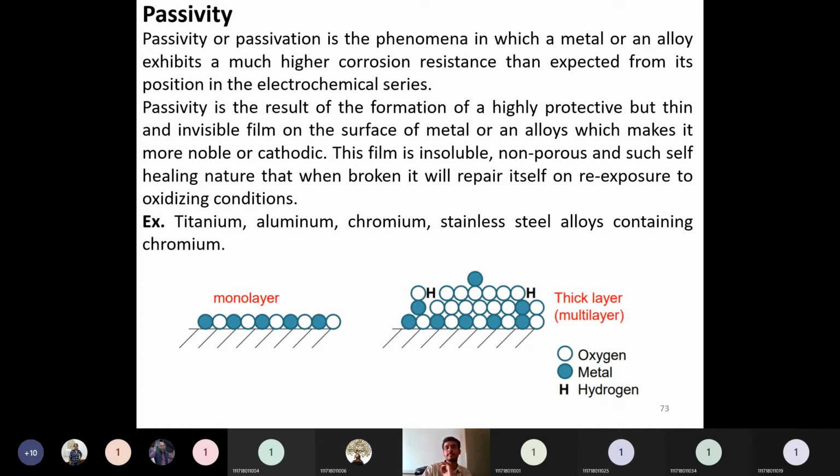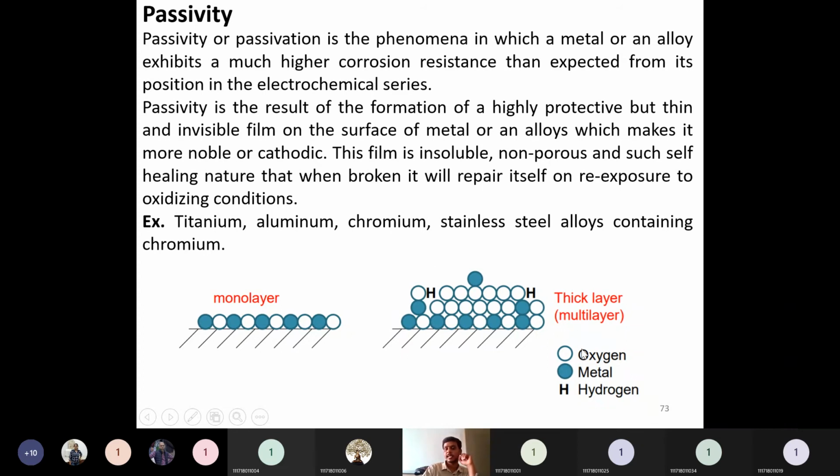So passivity is when a particular metal forms a thin metal oxide film on its surface, and that film resists further corrosion. Why does it resist? Due to its self-healing nature. If the film is very thin or invisible, it is called a monolayer. If it is a very thick film, it is called a multilayer film.